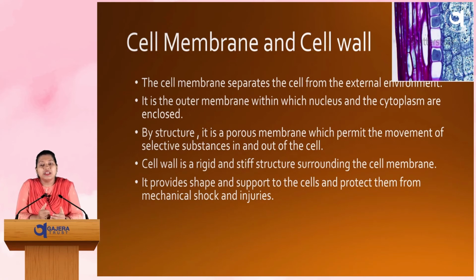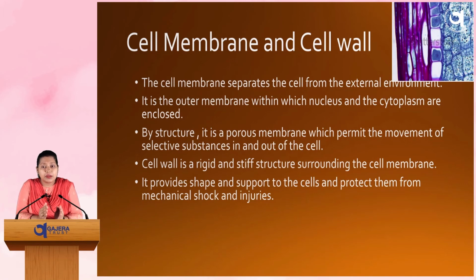So the cell membrane separates the cell from the external environment. It is the outer membrane within which the nucleus and the cytoplasm are enclosed. By structure, it is a porous membrane, that means small pores are present there, which permit the movement of selective substances in and out of the cell. So basically, cell membrane is a semi-permeable membrane. In animal cells specifically, cell membrane is a semi-permeable membrane.